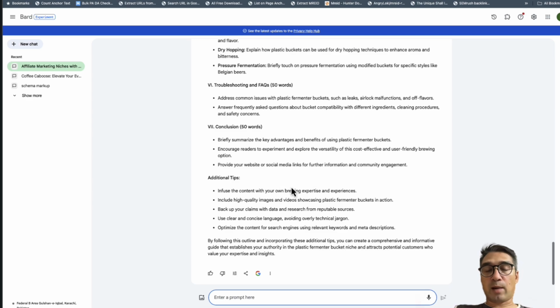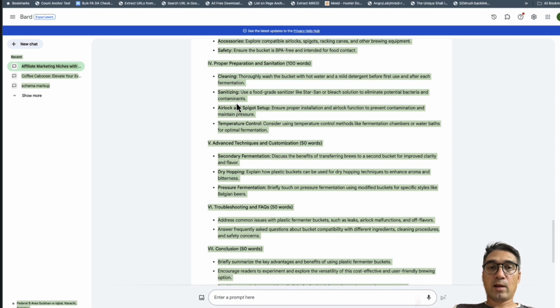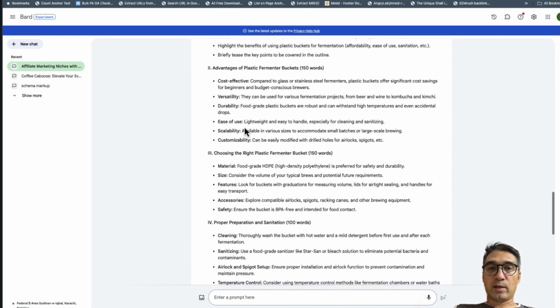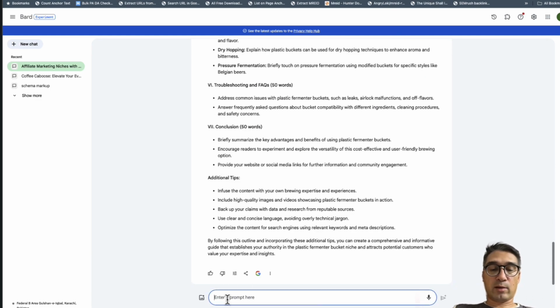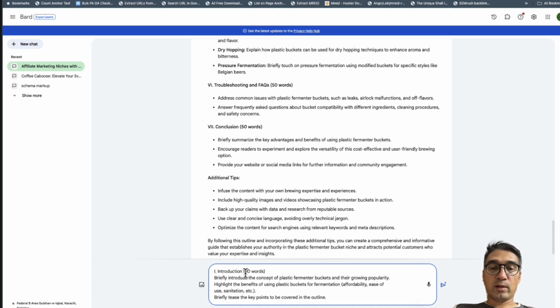So what you want to do is just copy and paste all of this into a Word document, and then you want to get this written section by section. So you'll copy and paste, and you'll tell it, for instance, I want this section written, and it also tells us how many words, so 50 words. I want probably more words. I want like 1,000 words, but we'll say we want this for 100 words. We'll ask it to flesh it out.